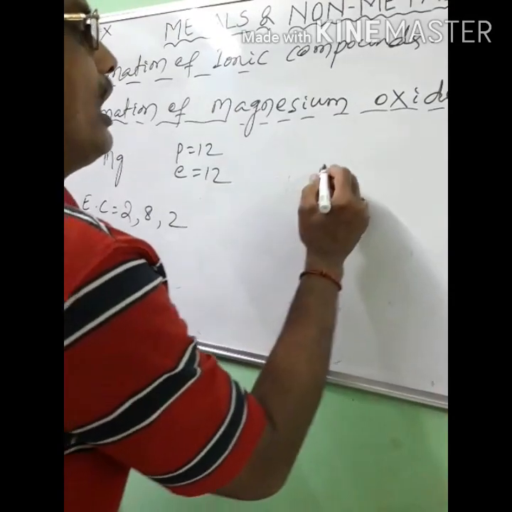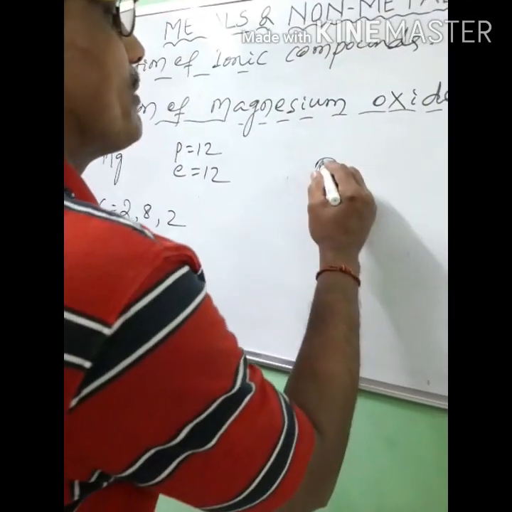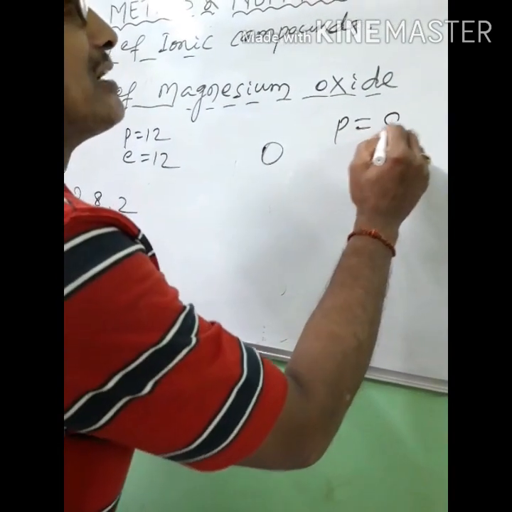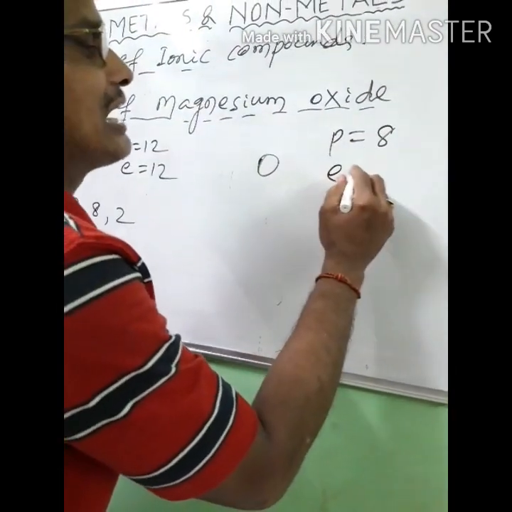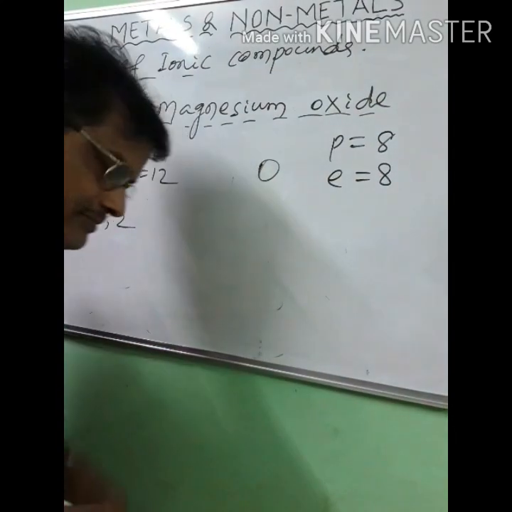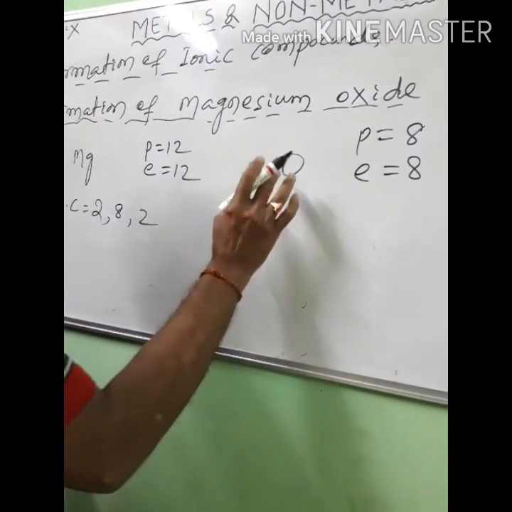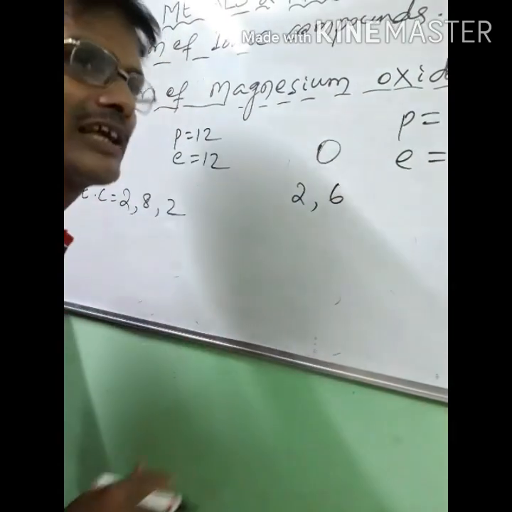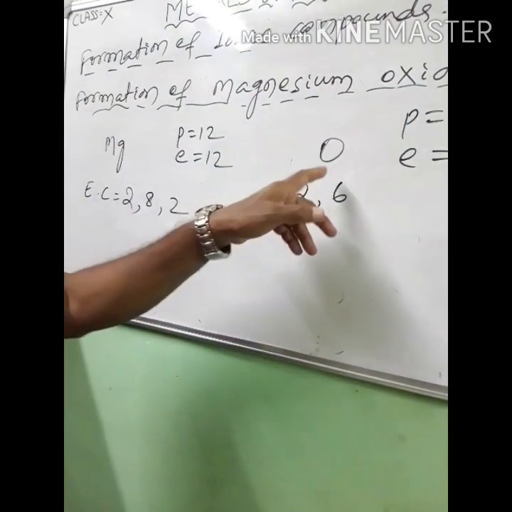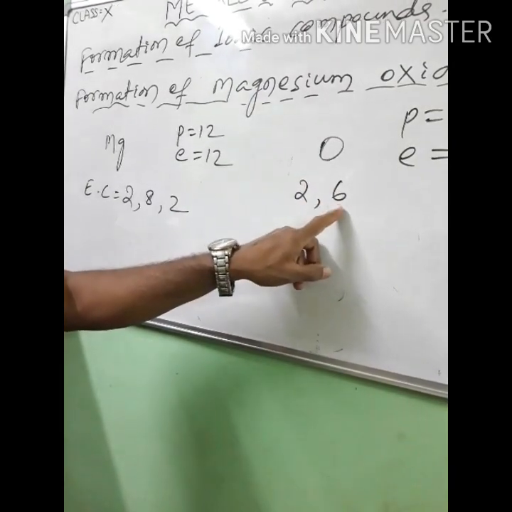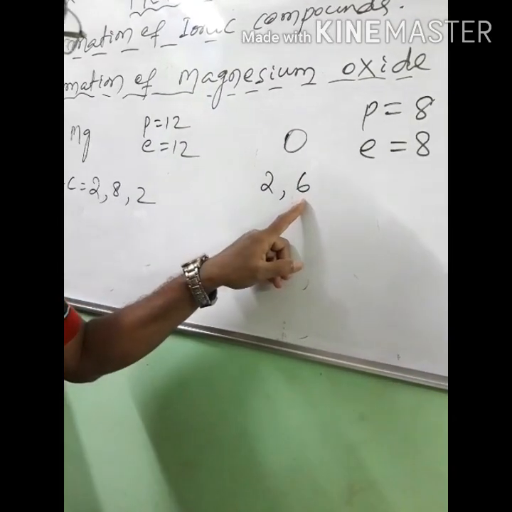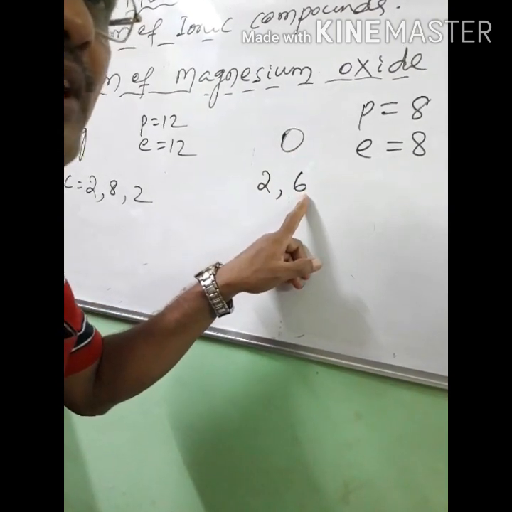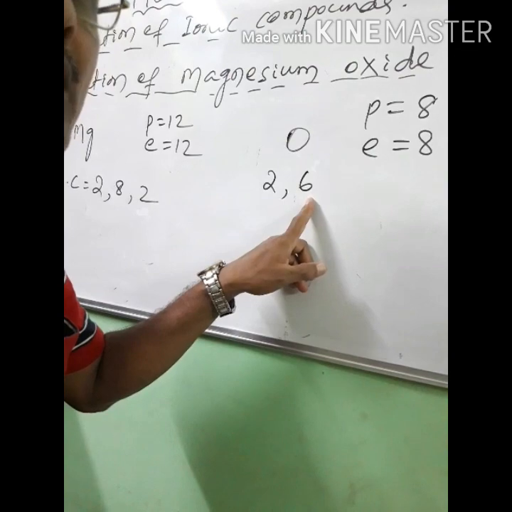Here, oxygen. The atomic number of oxygen is 8, so the number of protons is 8 and the number of electrons is also 8. Clear? So the electronic configuration of oxygen is 2, 6. Clear? So here the valence electron of oxygen is 6. So it is easy for oxygen to accept 2 electrons to become 8, an octet, or inert.